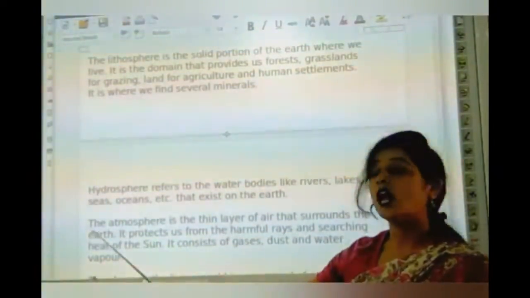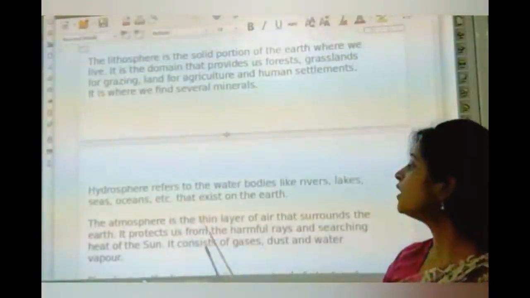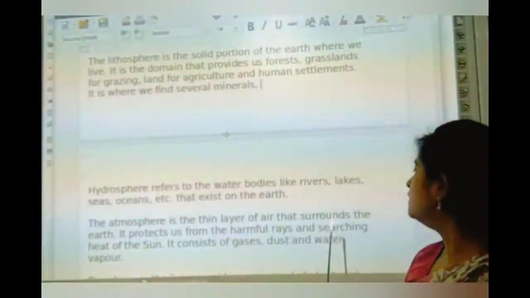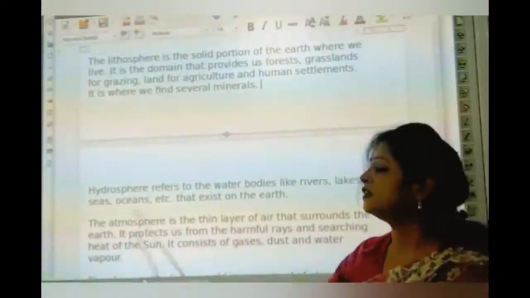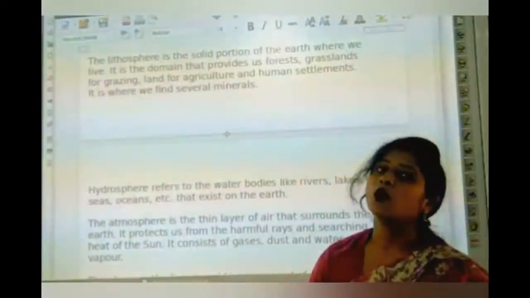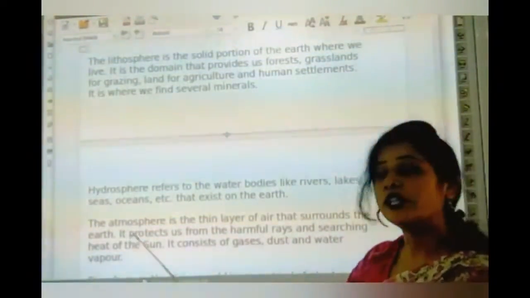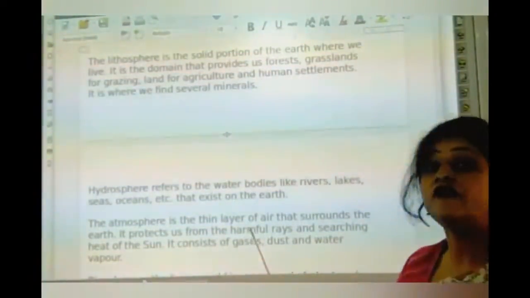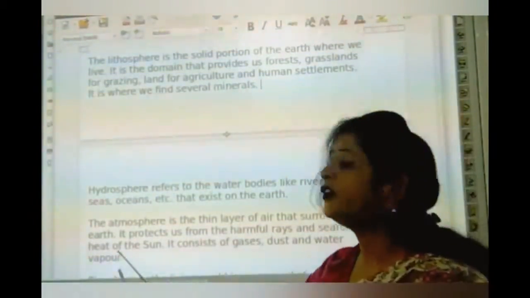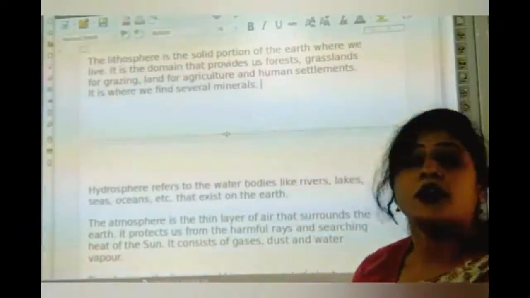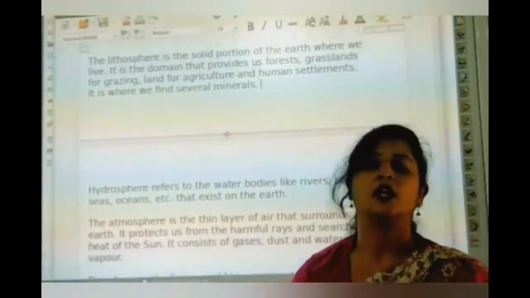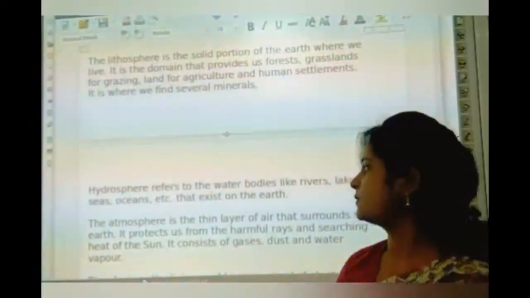Now next, the atmosphere. The atmosphere is a thin layer of air that surrounds the earth. The thin layer of air that surrounds our earth is called atmosphere. It protects us from the harmful rays and scorching heat of the sun. It protects us from the harmful UV rays that come from the sun that harm us.